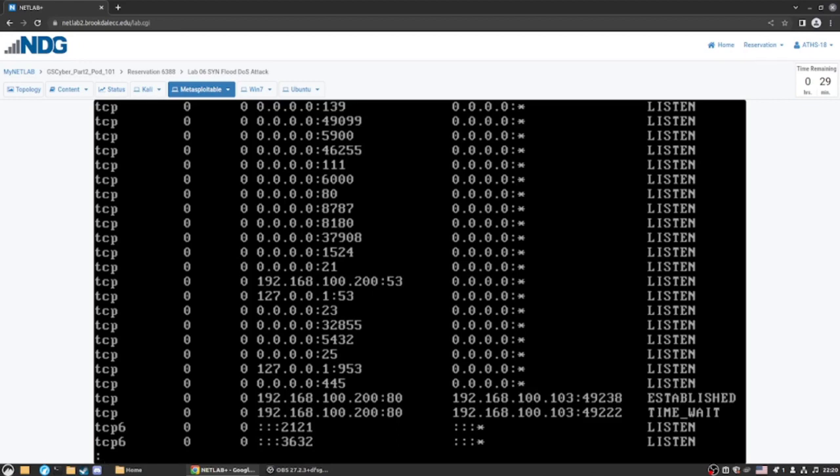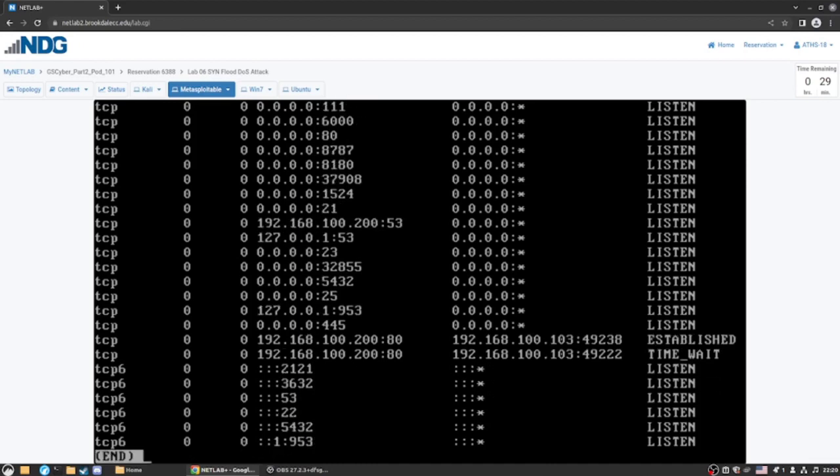You can't see my cursor here, but if you read, I'll just put that in the middle. 192.168.100.200, which is the Metasploitable IP address at the standard port of 80 for HTTP services.